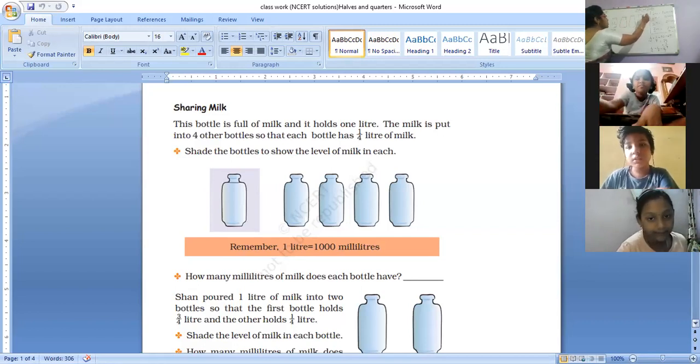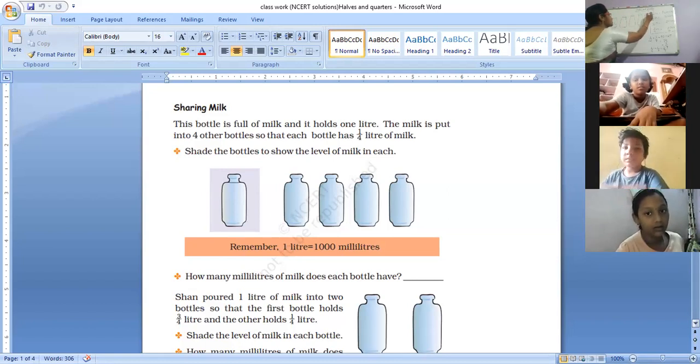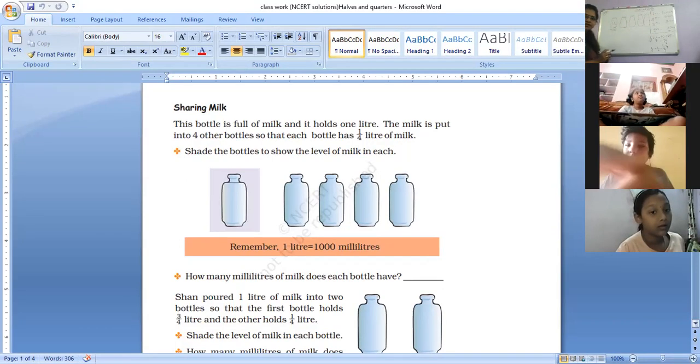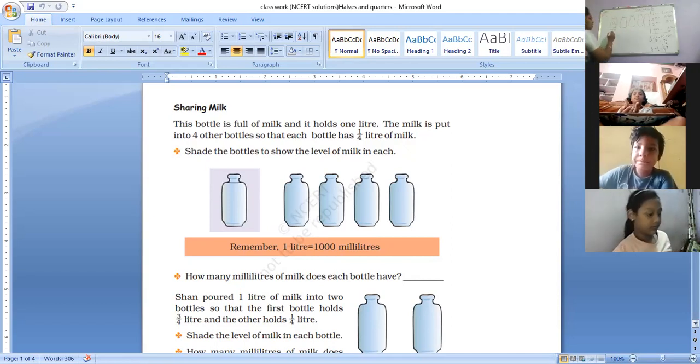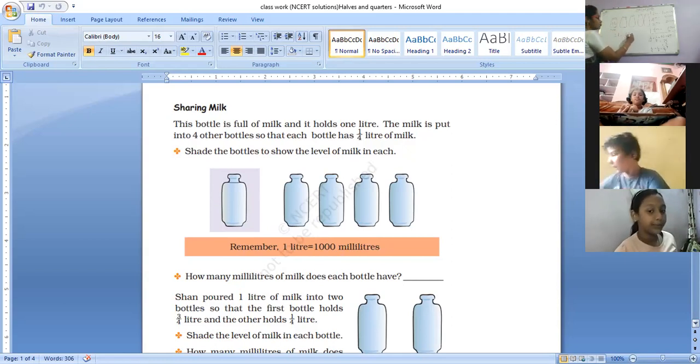Suppose these are bottles of equal capacity. Now this is 1 liter. If you want to divide this 1 liter of milk into 4 bottles with equal capacity, it means 1 liter can be written as 1/4 liter plus 1/4 liter plus 1/4 liter plus 1/4 liter.